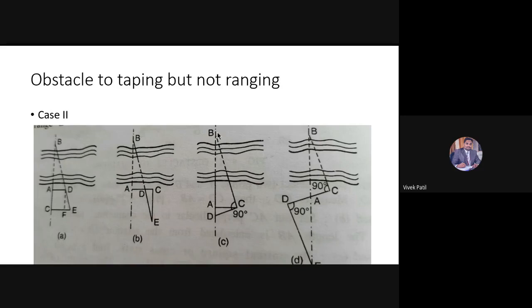Here angle ABC is 90 minus theta, and angle ACD is also 90 minus theta. Plus, angle A is common for both the triangles, and it is 90 degrees in both. They are equal: this is 90 minus theta, this is 90 minus theta, this is 90, this is 90. So from this, can I say that triangle ABC and triangle ACD are similar?